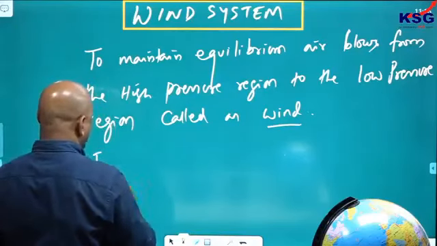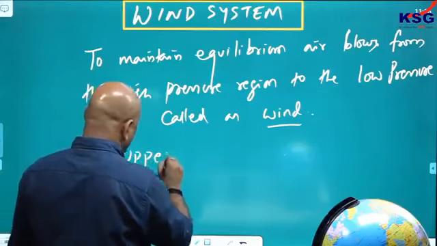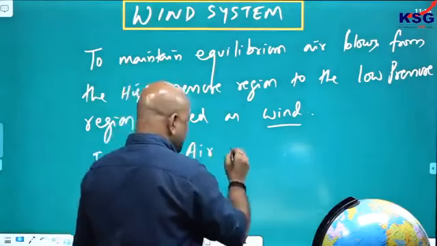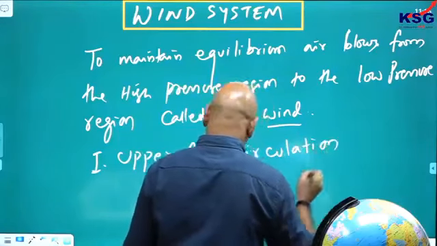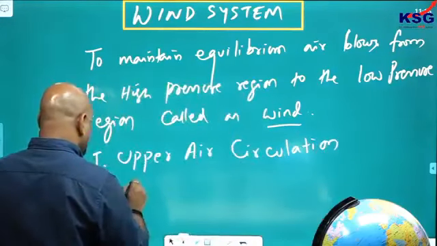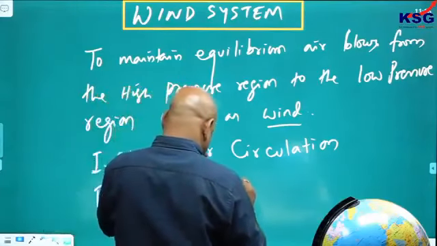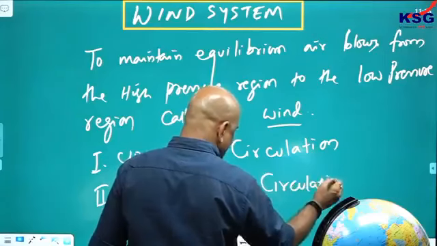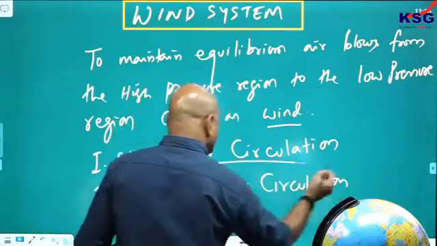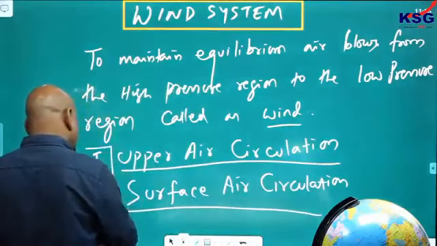One is the upper air circulation, and second one is surface air circulation. Two types of air circulation you have.